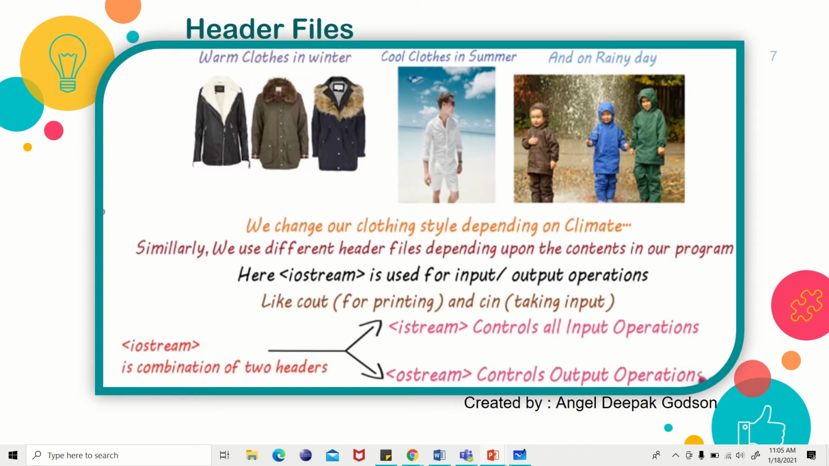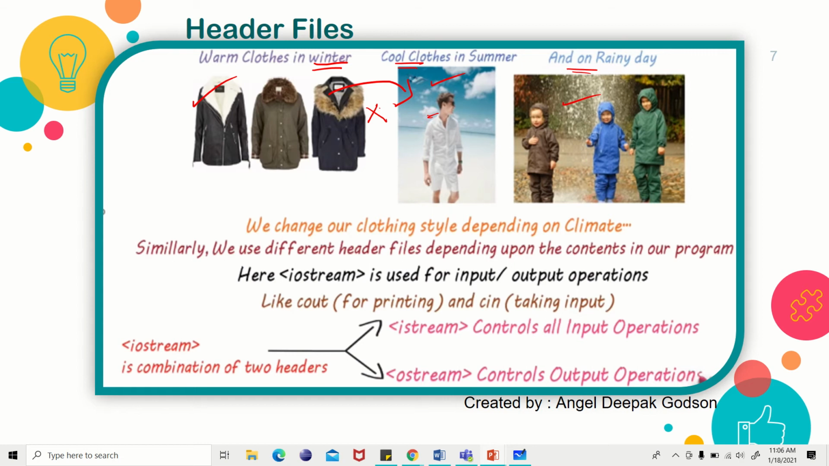Look at this. Some jackets are there. These jackets you can wear in winter. Cool clothes you can wear in summer. Raincoats you wear in the rainy season. Can I wear this jacket during the summer? No, because in summer you cannot wear jackets. So based on the season, you wear your clothes.